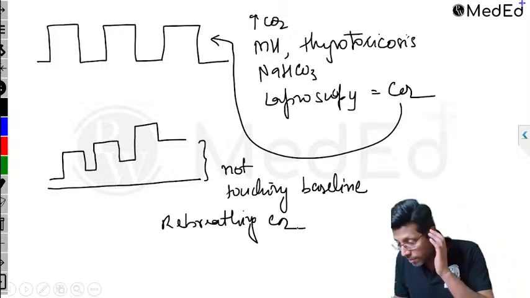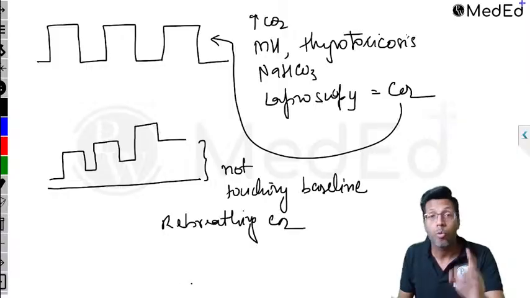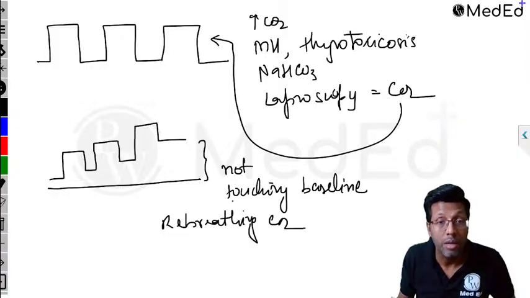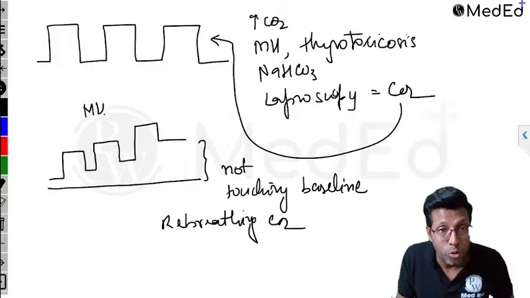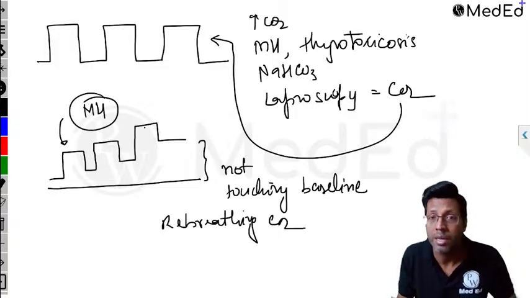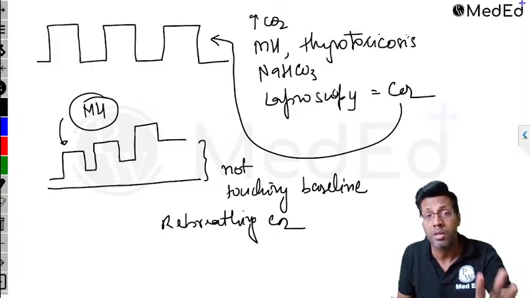Dr. Noob says malignant hypothermia shows a step ladder pattern. Right, Dr. Noob, the point is that in malignant hypothermia there will be rebreathing. Remember, more important than malignant hypothermia, you have to look at other options when this graph is asked in the exam. Yes, it is possible in malignant hypothermia.